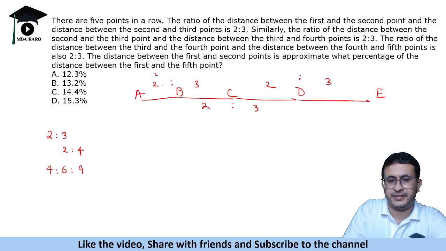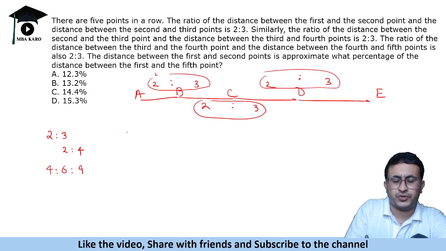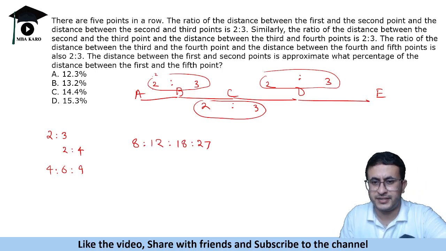Here we have to combine 3 times, so instead of writing repeatedly, we will take 2 cube. So let us take 8. Okay, so 8, and 2:3 is 12, 2:3 is 18, and 2:3 is 27.